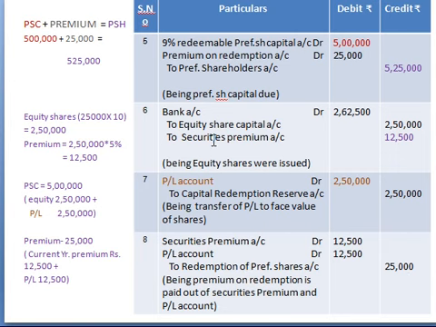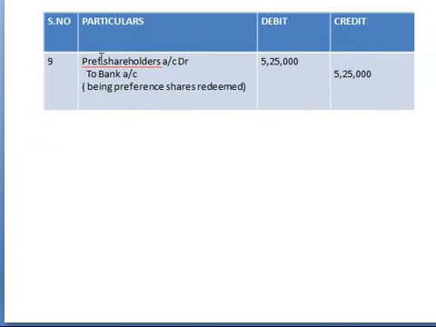Now check your problem. The company arranged fund for capital 5 lakhs and premium 25,000. Now the next step is to pay this amount to the preference shareholders. To pay the amount, the entry is preference shareholders account debit to bank account. The receiver is the shareholders, debit the receiver, so debit it. Preference shareholders account debit to bank account, which is 5,25,000. Now we completed the journal entry.